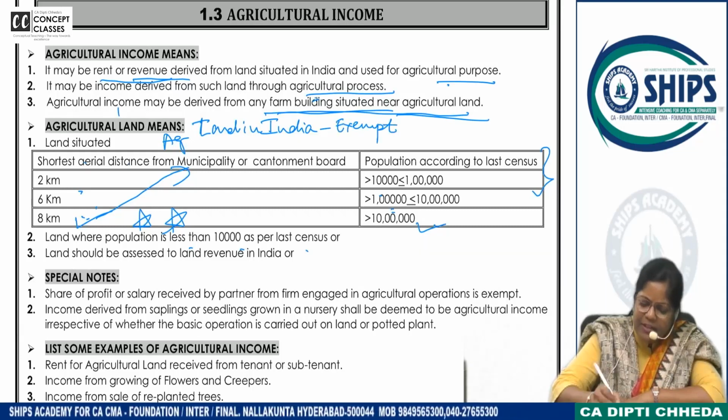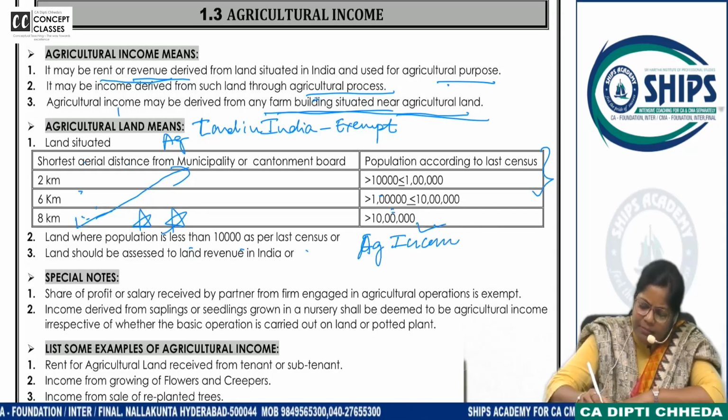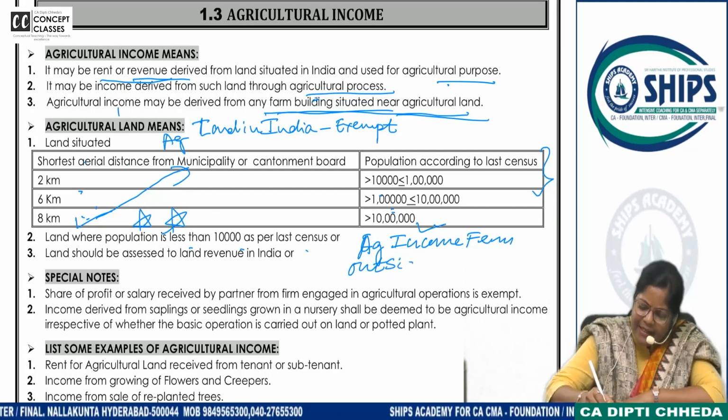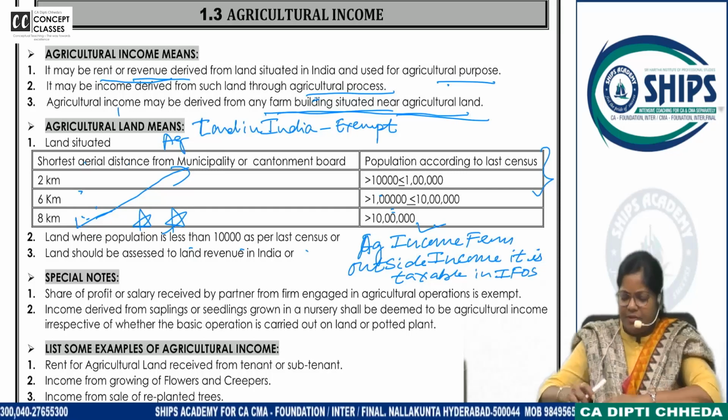Only then will agricultural income be exempt. Write here: agricultural income from outside India. If the agricultural income is received from outside India, it is taxable in income from other sources.